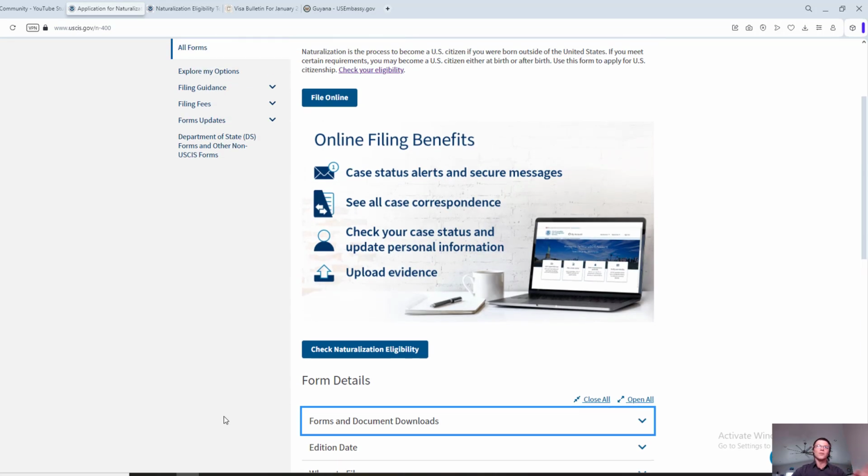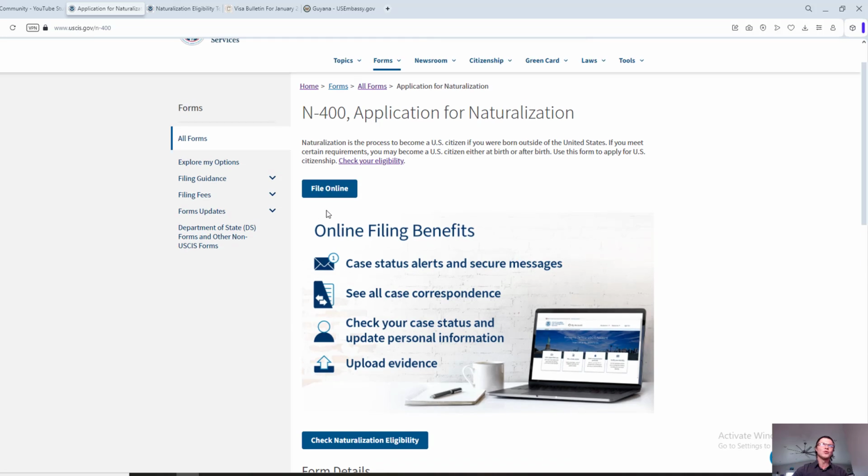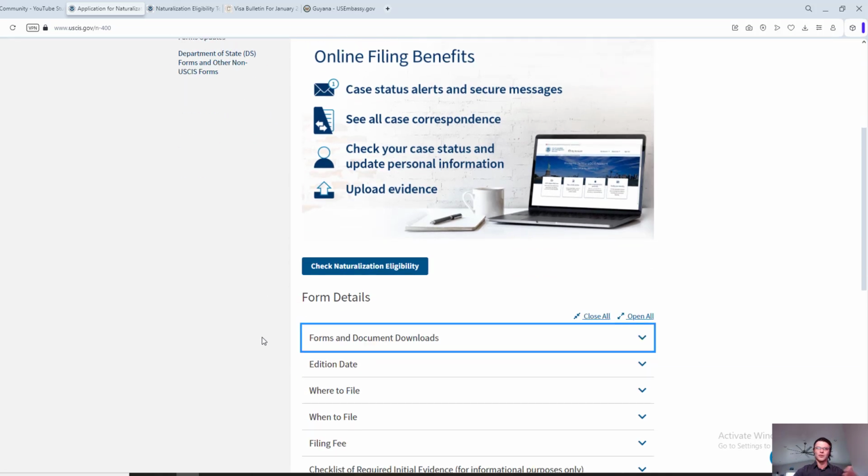All right, so if you're doing it online, you would have to create a USCIS online account. Pretty straightforward, pretty simple. And then there will be a section there where you can add your own case, where you can select an application that you're filing, and just find in the drop down the N-400 application for naturalization, and you will be able to start. It's going to be the same exact questions, so you can follow along with this video.